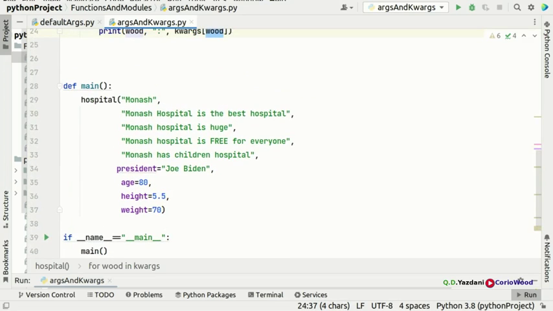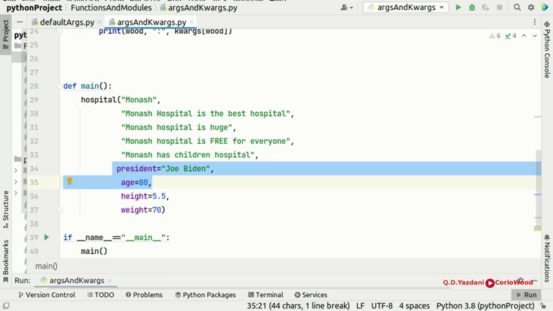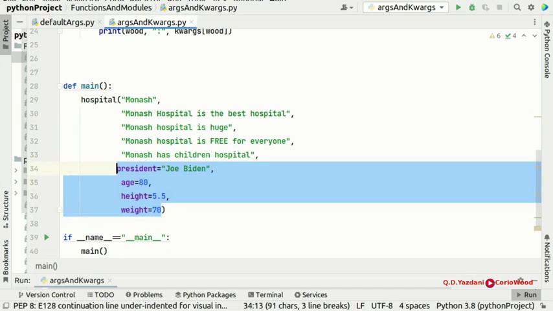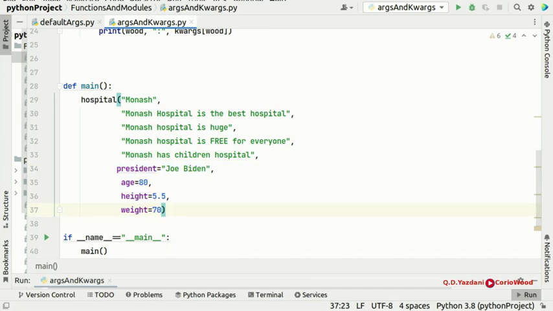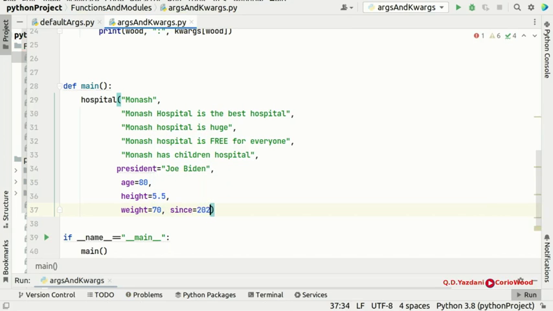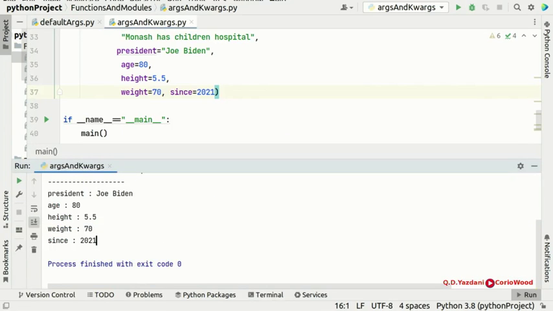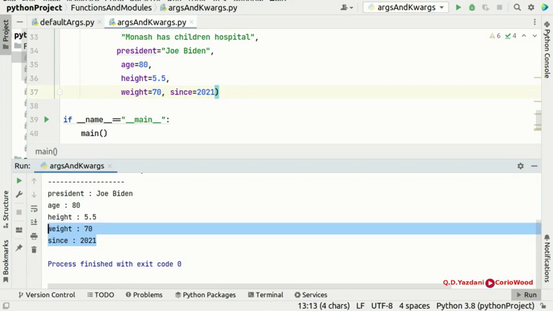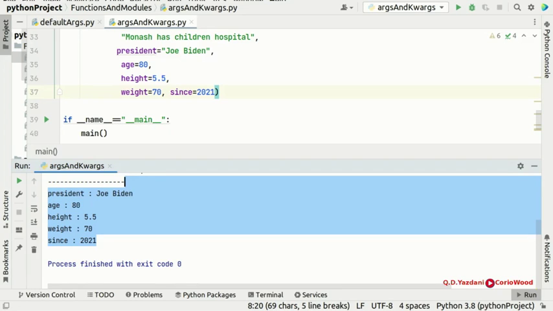Now looking here, president is Joe Biden, age is 80, height is 5.5, weight is 70. It doesn't matter how many you pass, you can pass like 100. So you can pass age is 80, height is 5.5, weight is this one, and put another one, holds office since, for example, 2021. Now we added one more, and we'll look to see if it's working. Looking here, since 2021 the president Joe Biden won the election and is now the president of America. Okay, so how cool is this for Python?